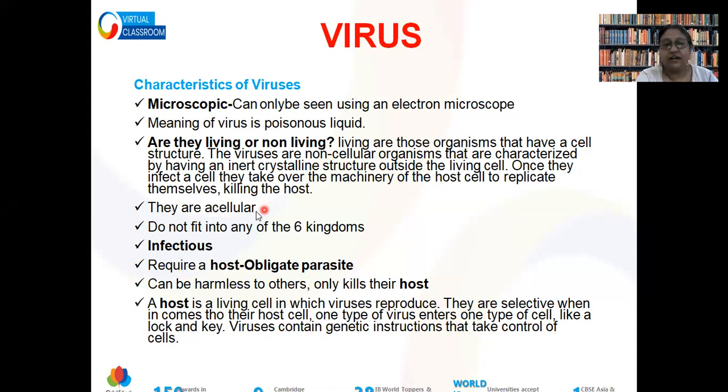They are called acellular. What is acellular? Acellular means they don't have cell structure. Neither prokaryotic nor eukaryotic. They don't have a cellular condition at all. So they are not part of the 5 kingdoms. That's why we added them into a 6th kingdom. They are infectious. They are obligate parasites. They cannot have any other mode of survival than parasitism.